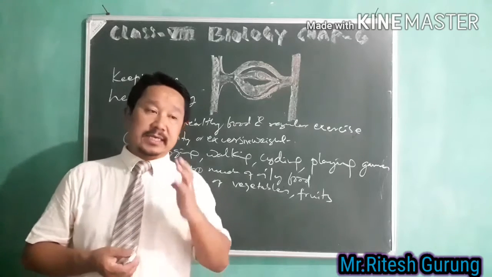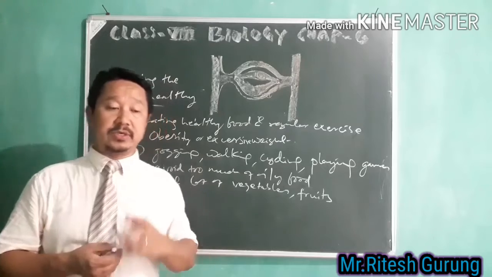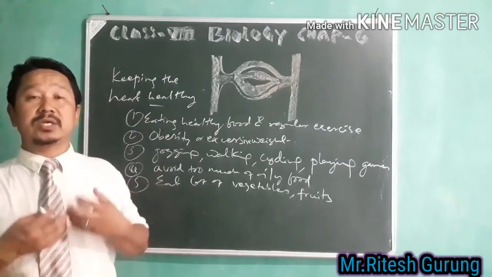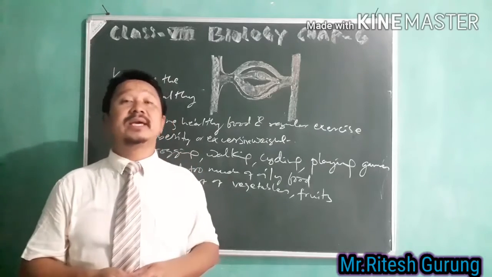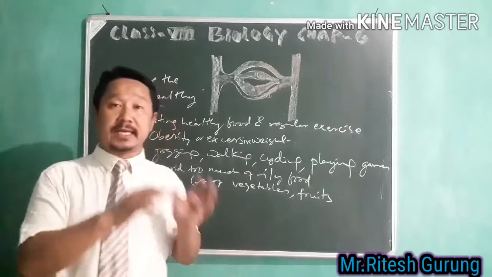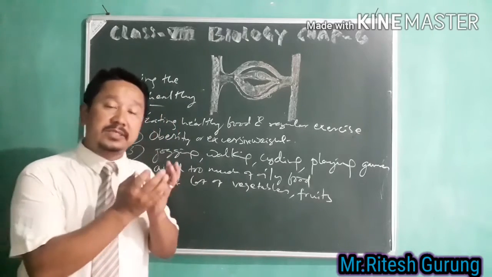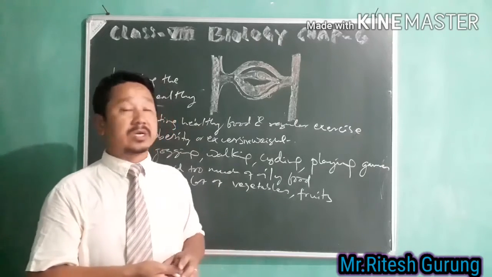And avoid eating food with excessive sugar. That means sweet foods, those which contain a lot of sugar, should not be eaten, because they cause a lot of problems, and directly and indirectly they will cause heart diseases, especially heart attack or cardiac arrest.